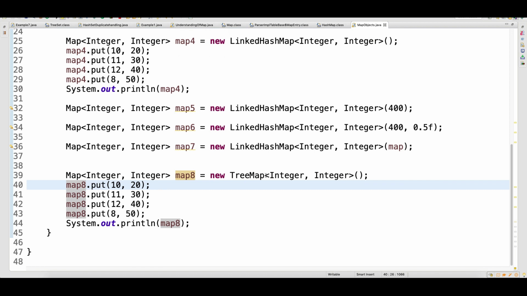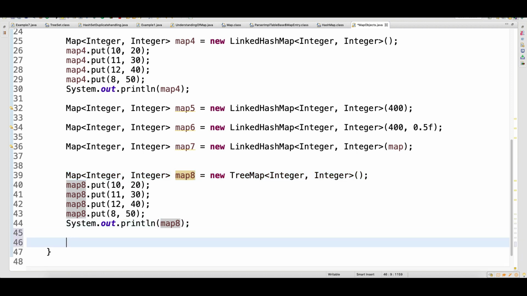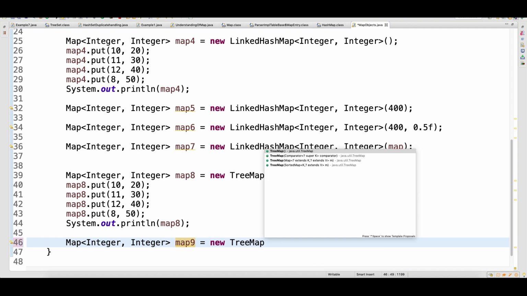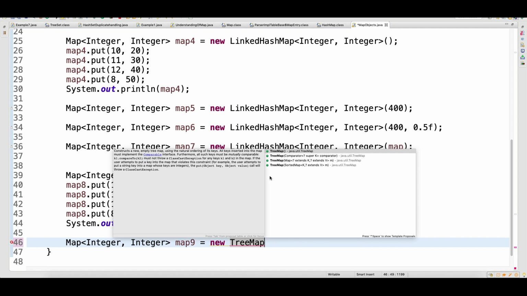Now in the tree map, you don't have all 4 constructors, by the way. Let's see how many constructors you have. Actually you have 4, but the way they work is different. One is the default, and one takes a comparator. Forget about the comparator for now. There is a tree map which will take a comparator as an argument. This I have covered in the hash set, and the same concept I will cover here also.